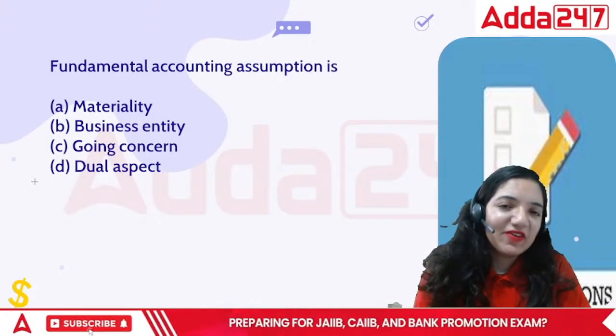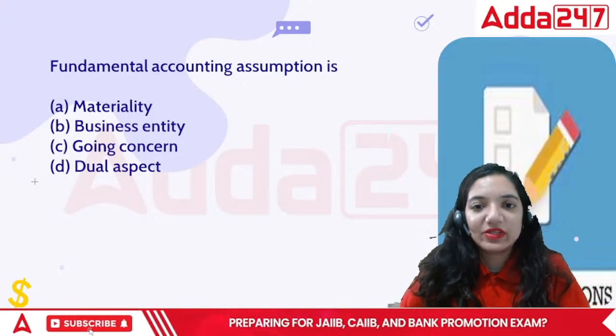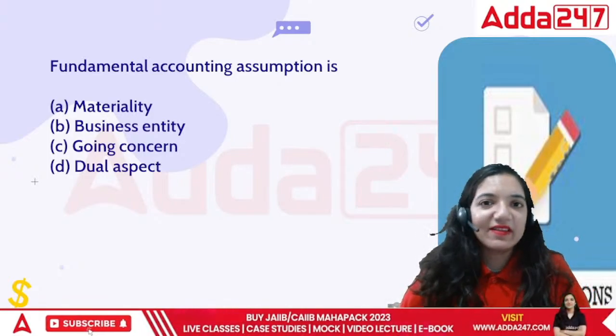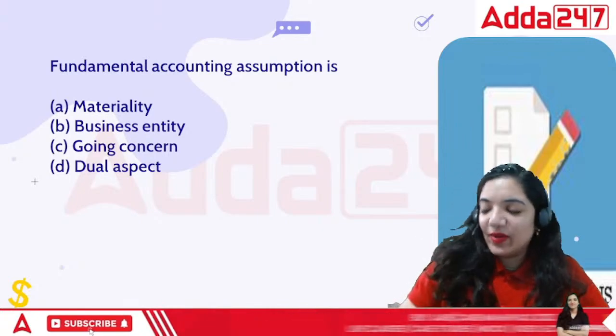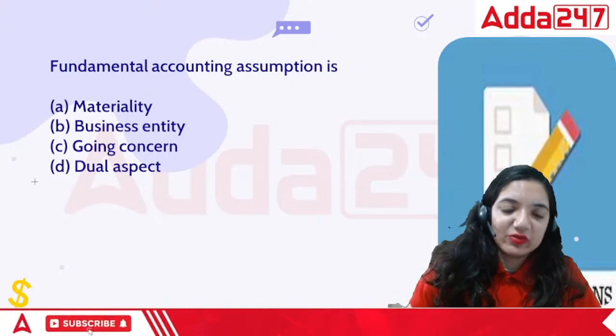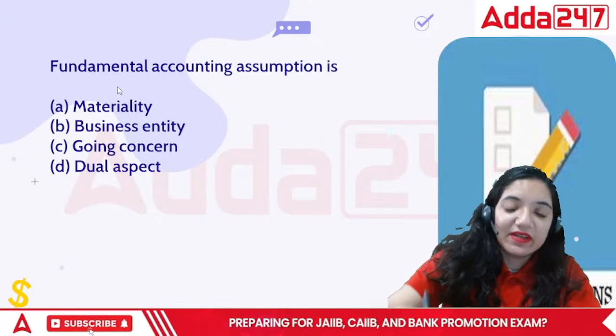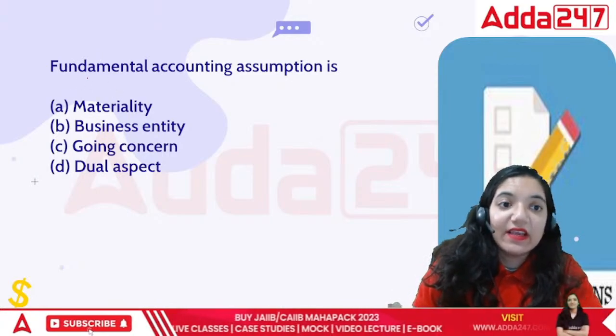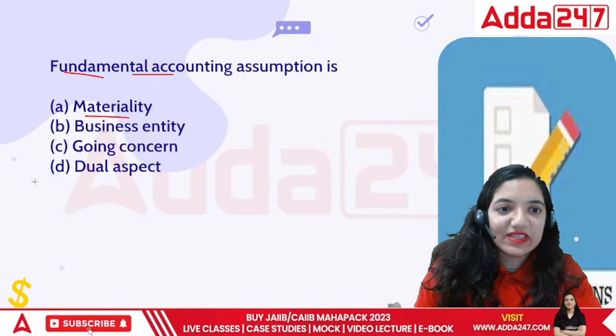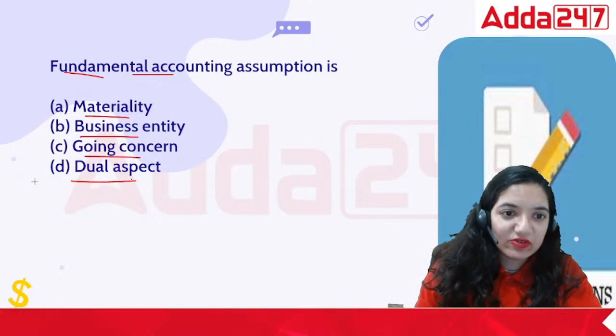It's going to be a rapid fire thing, so let's keep on doing all the questions within the limited time and in the best possible way. Okay, so the first question says: the fundamental accounting assumption is materiality, business entity, going concern, or dual aspect.